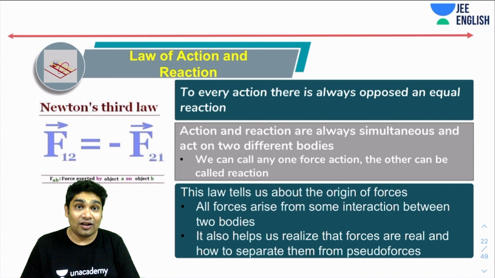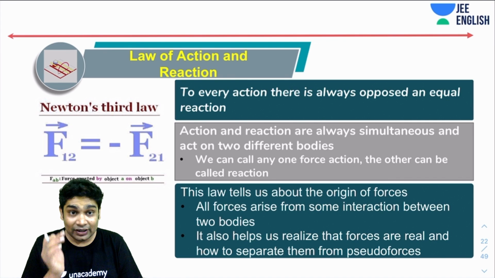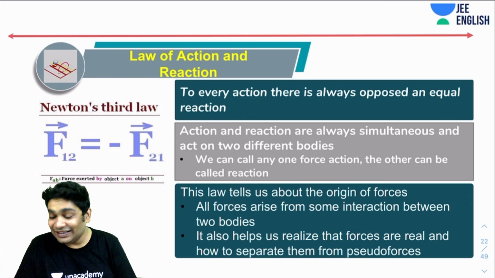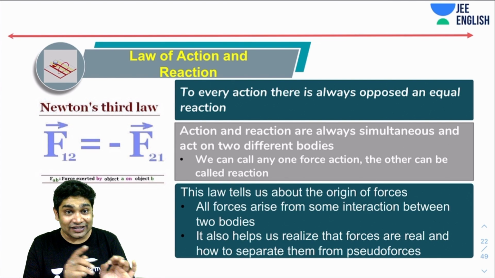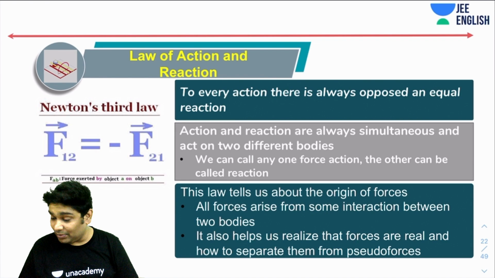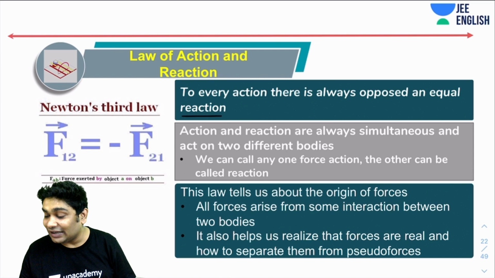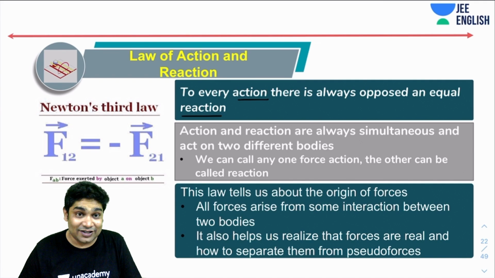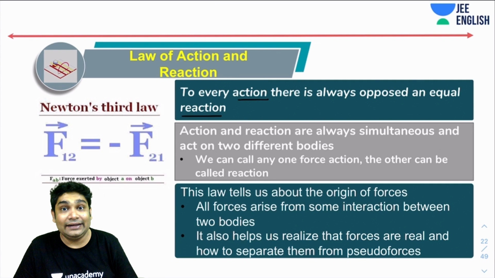This is the law of action and reaction. This law says that to every action, there is always an opposed and equal reaction. So all of you know this. And what does this say? This says that for every action, there is an equal and opposite reaction. Now, that can be misguiding. We inherently think that reaction is something that comes late and action is something which comes first. And reaction is something which comes later, which is not what Newton meant to convey. So please get that clear in your head.